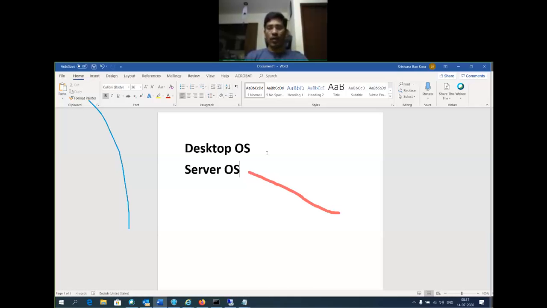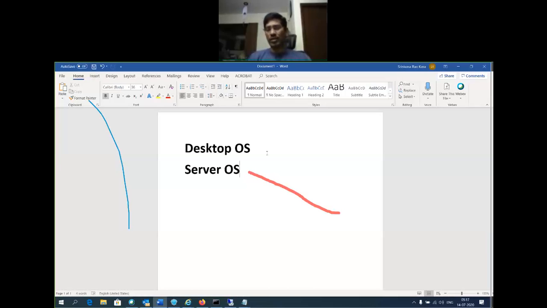Once you log into your desktop or laptop, only one user can log in. Another user is not in a position to log in and execute the application. That is designed for a single user interface.